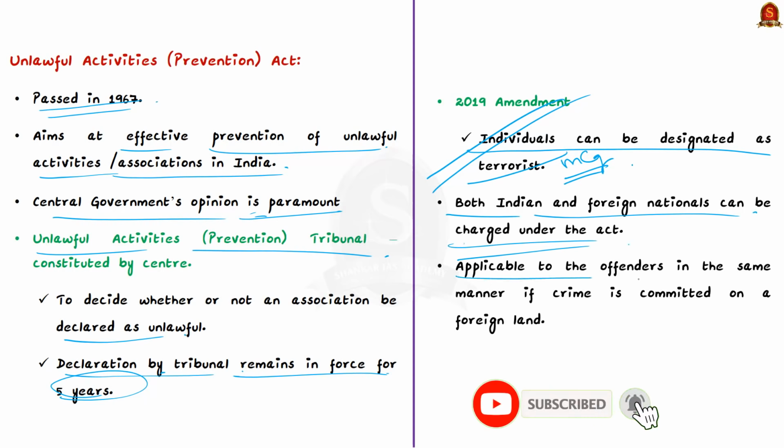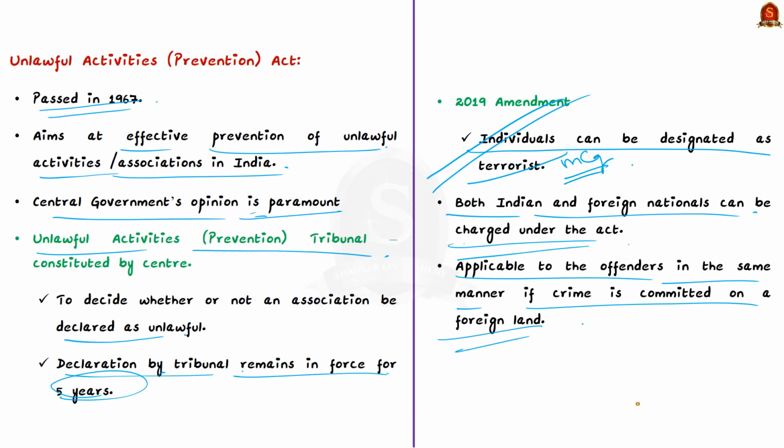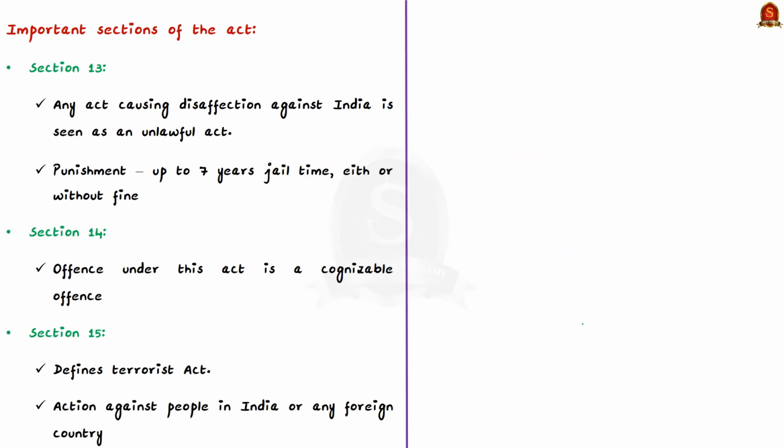It will be applicable to the offenders in the same manner even if the crime is committed on foreign land outside India. Now we will see some of the important sections under the Act. Under Section 13 of the Act, any act causing disaffection against India is seen as an unlawful act.